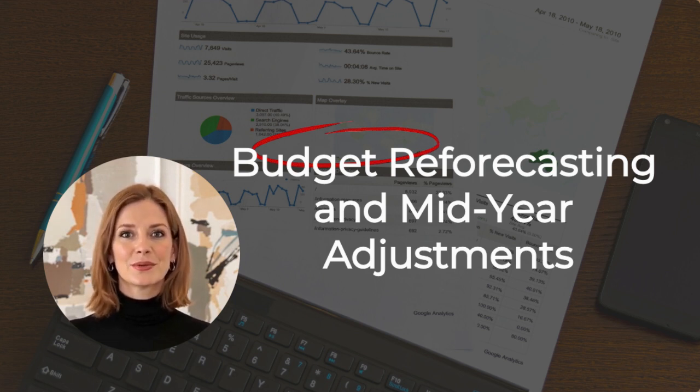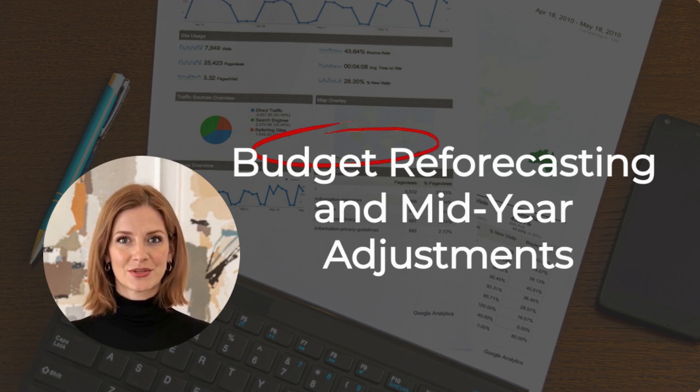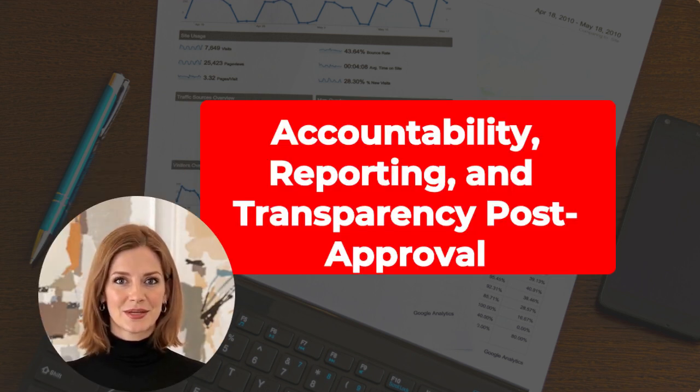Reforecasting should follow governance protocols, ensuring that changes are documented, approved, and communicated. Accountability, reporting, and transparency post-approval. Post-approval implementation demands a culture of accountability. Stakeholders must know how money is spent, why deviations occurred, and what results are achieved.